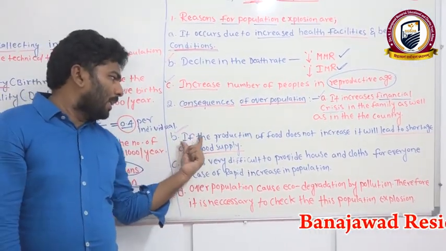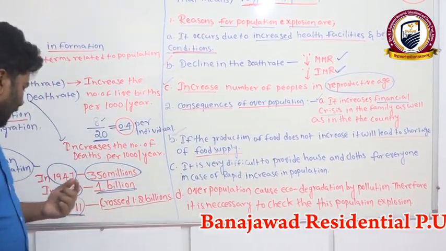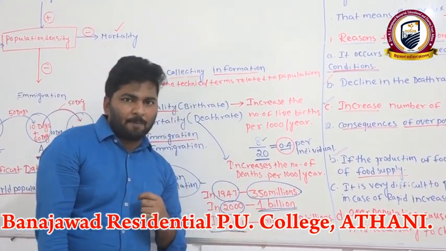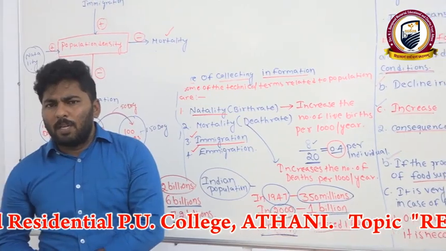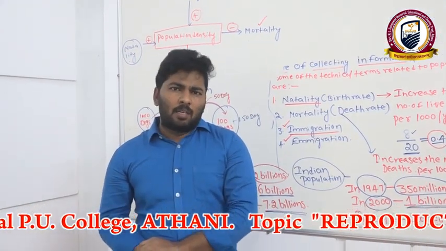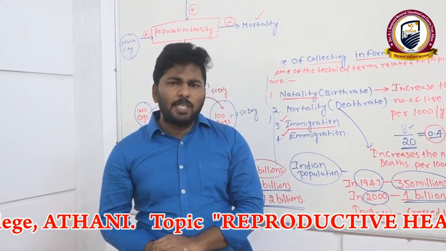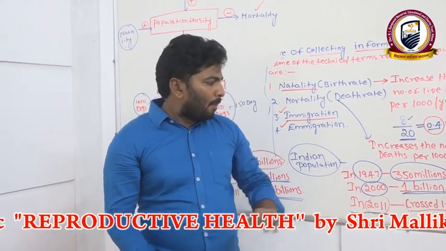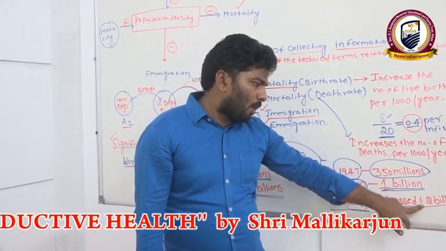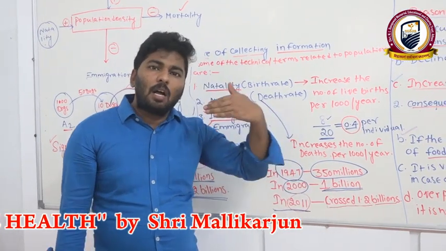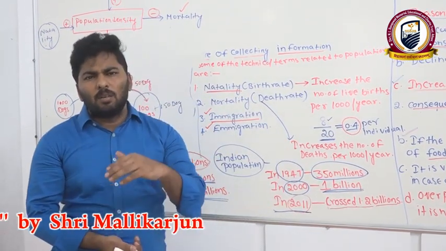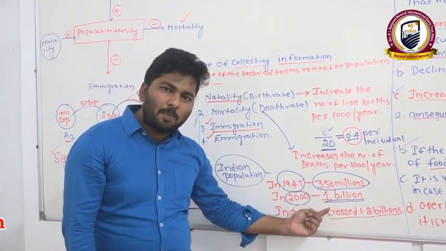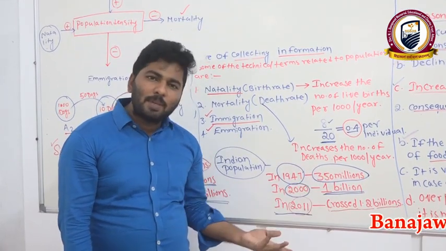For example, in India, in 2011, if you observe, there were 1.2 billion people in India. Some amount of food is produced by the Indian farmers, and that is sufficient now. We can manage those resources. Manageable. But when it crosses 1.2 billion, it may reach around 7 billion in 2 more years, for example. The land is not going to increase, the food supply is not going to increase. In that case, what happens here?